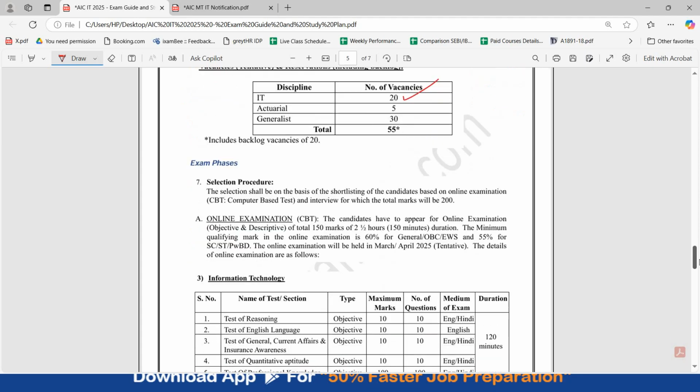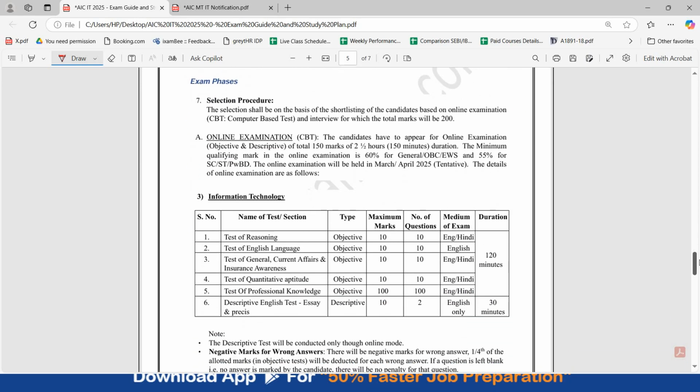Coming to the selection procedure, there is a single level online examination, computer based test, and after that there is interview. The computer based test is of 150 marks of 2.5 hours and then your interview is of 50 marks. In your computer based online examination, you have reasoning, English, current affairs, quantitative aptitude, professional knowledge and descriptive test. The first 4 subjects, reasoning, English, current affairs and quantitative aptitude, is 10 questions of 10 marks each. Your professional knowledge has the highest weightage.